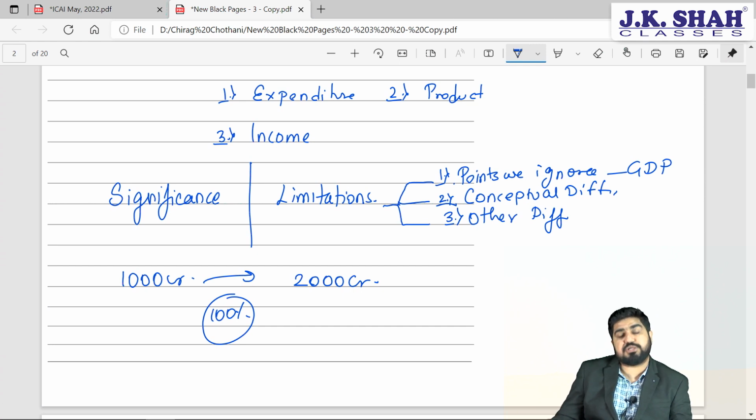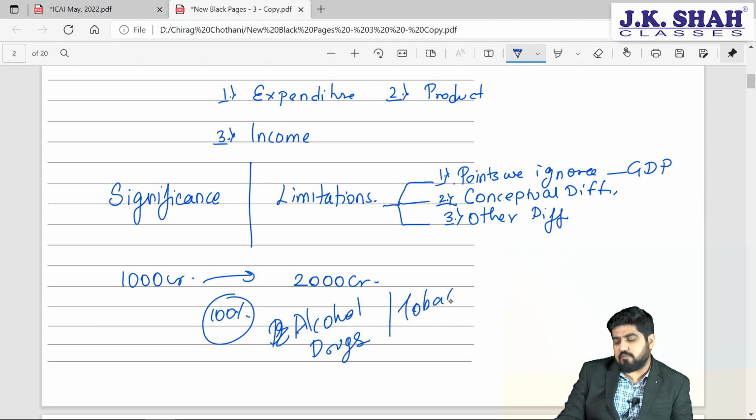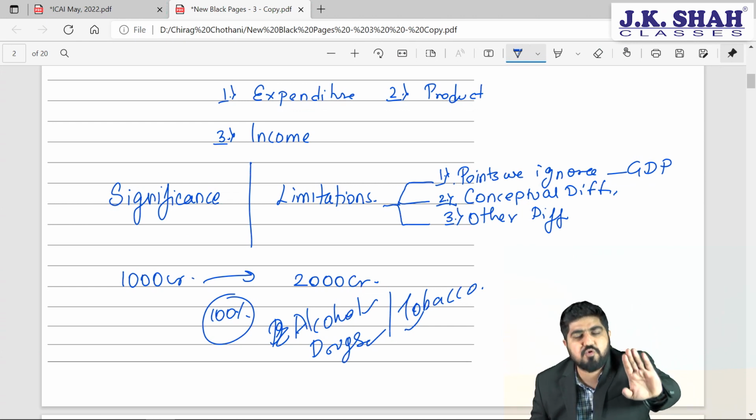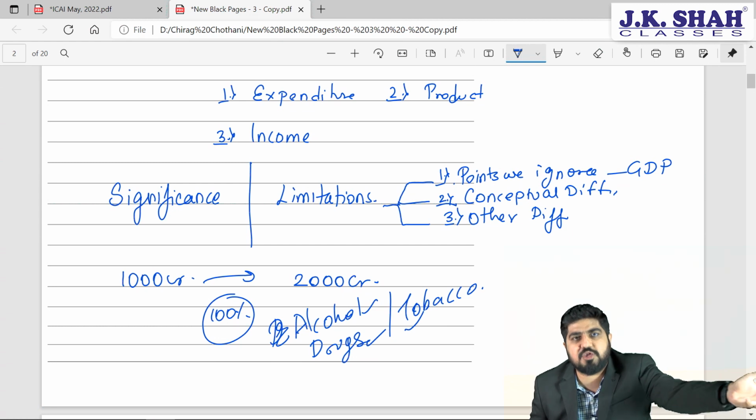Well, congratulations. But mind well, my dear friends, what are we producing out of this additional 1000 crores? We are producing more and more alcohol in the economy, let's say. We are producing more and more drugs. We are producing more and more tobacco products. So now we are producing tobacco, alcohol, drugs worth 1000 crore rupees more than what we were doing earlier. So what type of economy are we trying to create? Are you creating a drunkard economy or a developed economy?